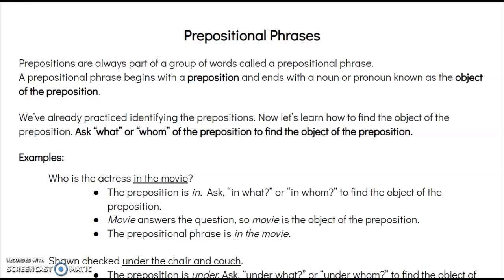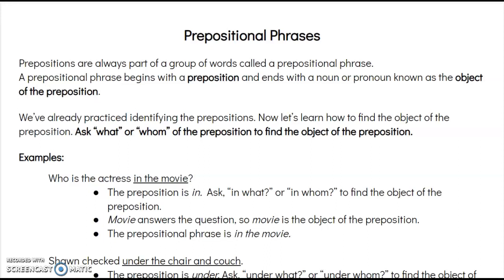Hi everyone. Today we're going to talk about prepositional phrases. Prepositions are always part of a group of words called a prepositional phrase. That's important to know. Prepositions never stand alone outside of a prepositional phrase. A prepositional phrase begins with the preposition and it ends with a noun or a pronoun that we call the object of the preposition.